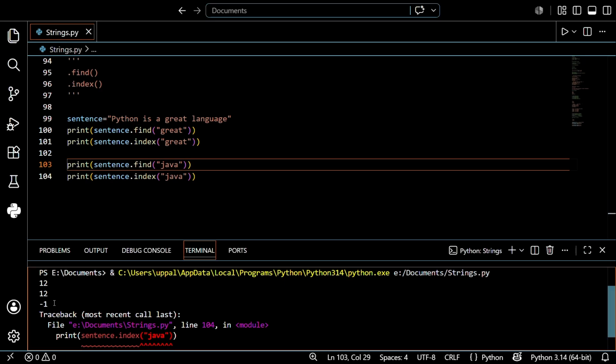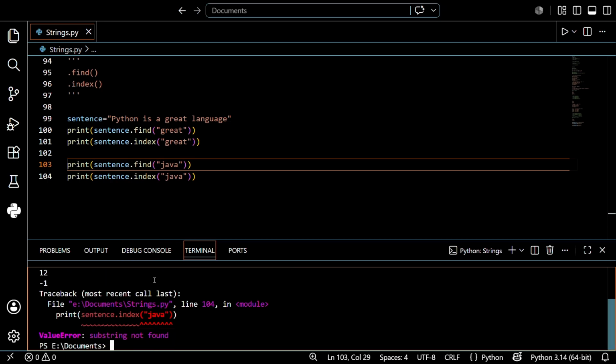You know that if a condition is true, it represents 1, otherwise false. But in this string case, if the value is not found, it's represented as -1. For index, the value must be there. If it is there, it shows the location, otherwise it shows some error. So that is the difference between find and index. I hope you understand. We discussed how to use find and how to use index.